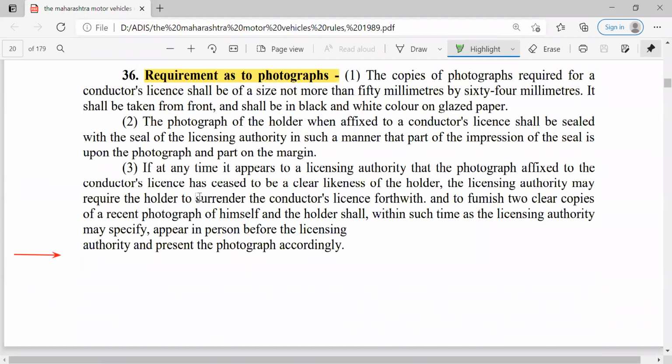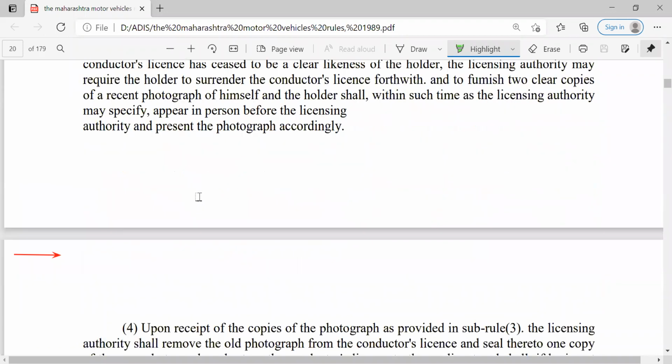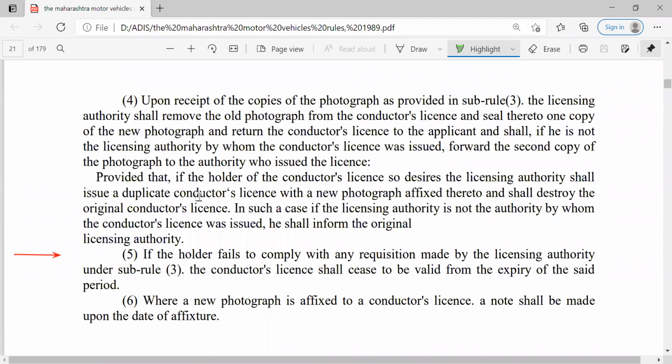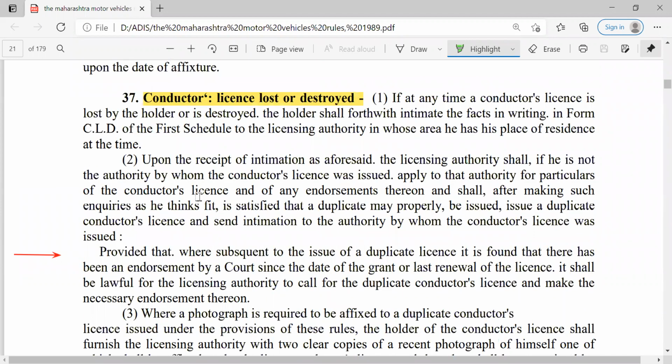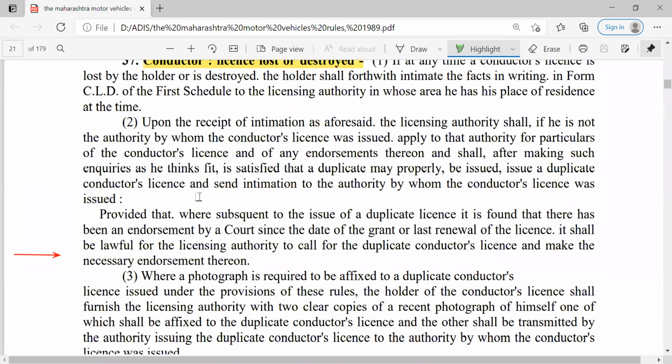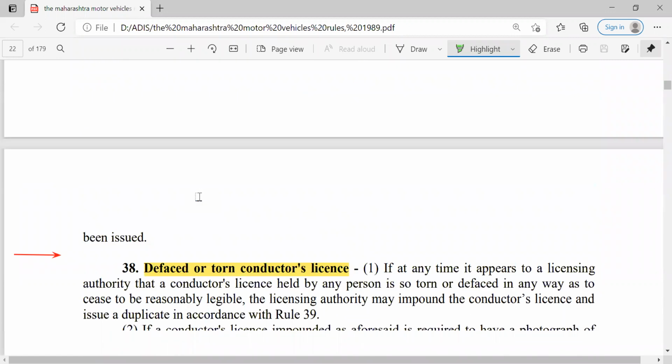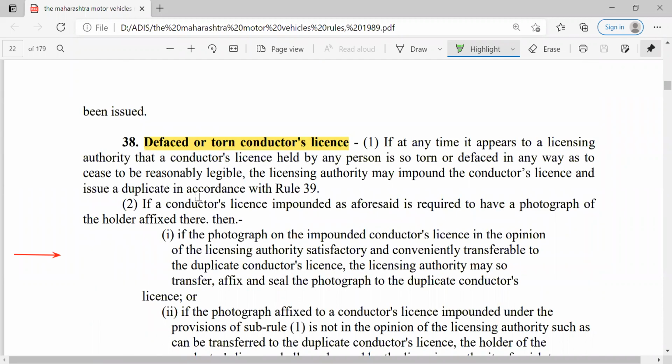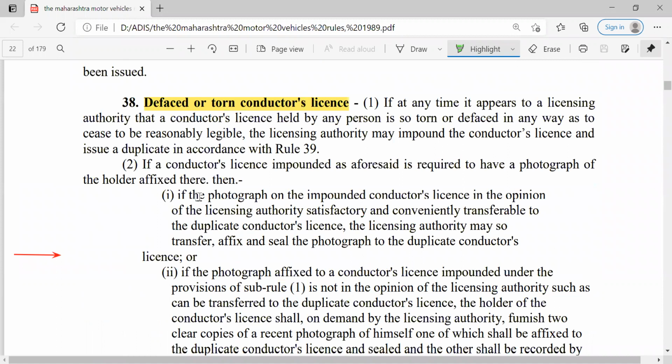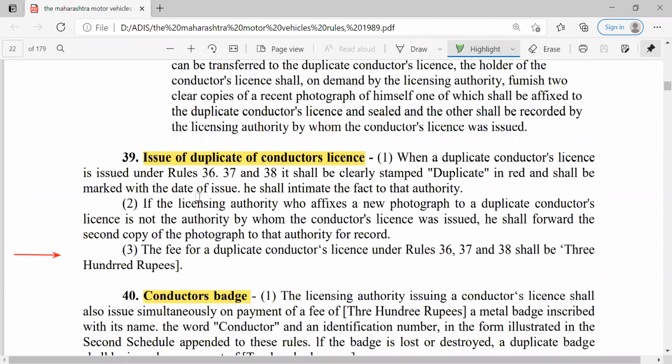A recent photograph should be provided by the conductor to the regional office. If the conductor's license is lost or destroyed, he can apply for a duplicate license by submitting the required documents and the photograph again. In case of a defaced or torn conductor's license, they can also approach for a duplicate license.